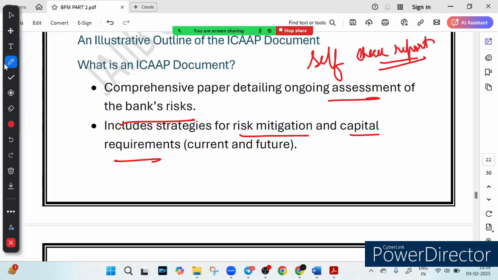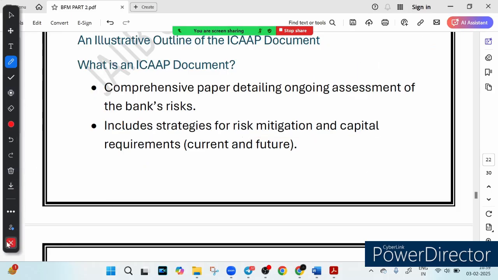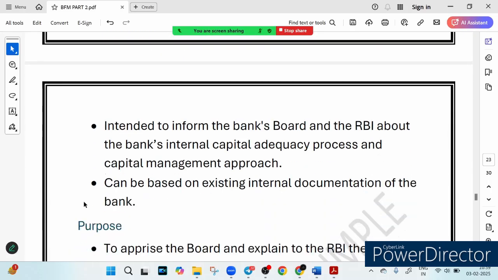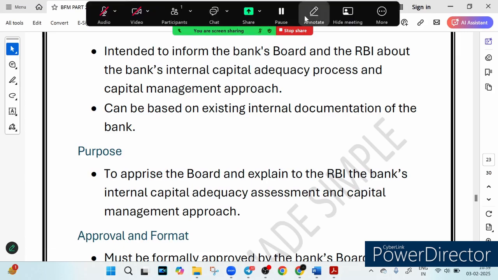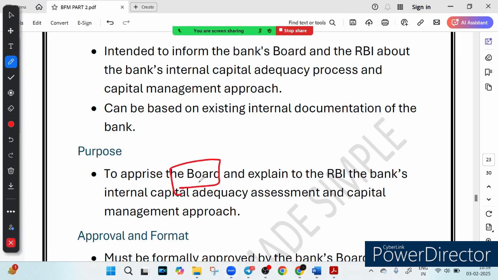Now, what it includes, three things. We're talking about assessment of risk, mitigation of those risks, and capital requirement for those risks. And now the next question is why this document is so important. It helps the board of the bank understand the financial risk, right? So the board comes to know what kind of risks the bank faces, and it explains to the RBI how the bank is managing its capital. So it keeps the board informed about what risks the bank is facing and keeps the RBI informed how the bank is managing its capital.